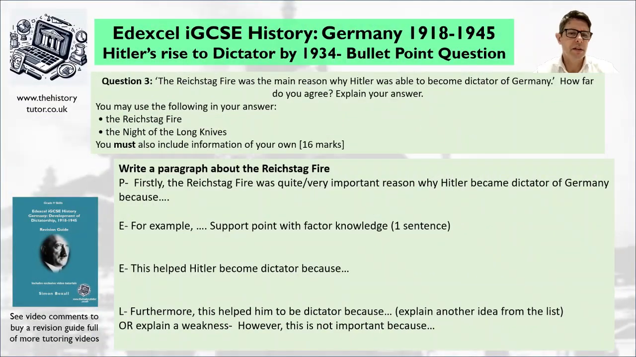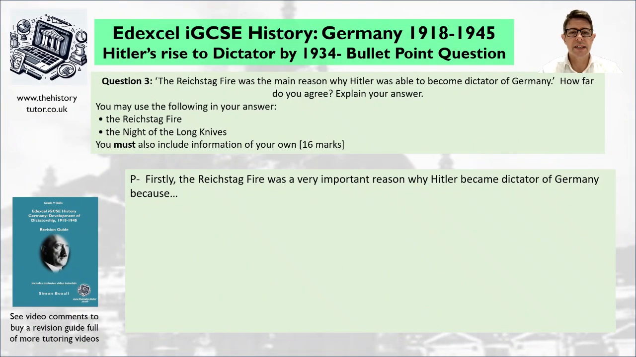So how do we write this then? We're going to write in appeal paragraphs, as I suggested earlier. We'd say something like, firstly, the Reichstag fire was a quite or very important reason why Hitler became dictator of Germany, because we set out a reason why. Then we're going to give some evidence. As we just did, we'll describe something about the Reichstag fire. Then we're going to explain this helped Hitler become dictator because, and we can give the consequence. Then we could do a furthermore, this helped him become dictator if we think it's very important. Or we could give a weakness if we like, talk about the limitations of this for him. However, why it might not be so important.